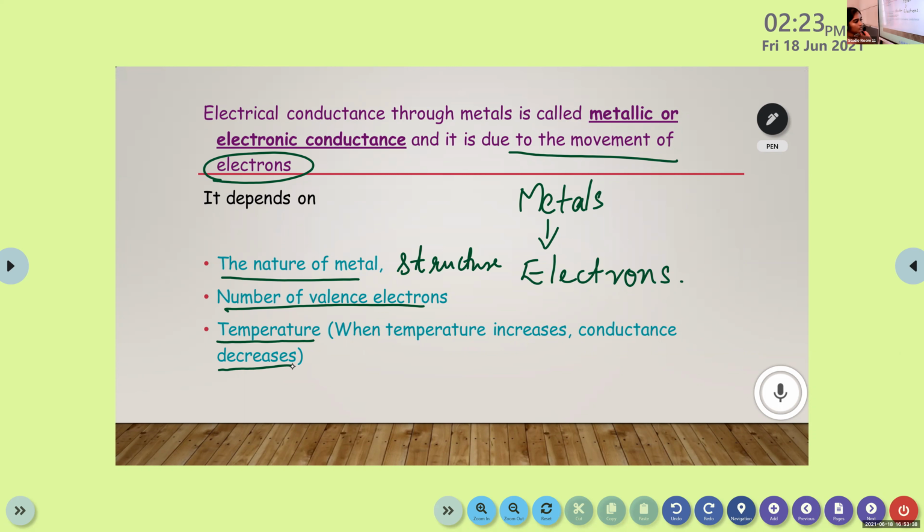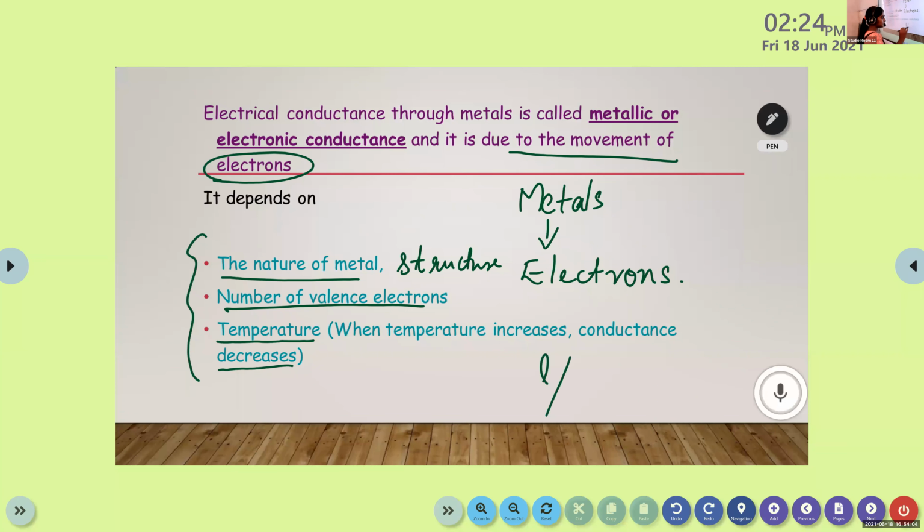Yes, Punya, what about the length and area of the metal? Yes, that relates to resistance. That equation is the same. Here we are just considering these other factors. The changes in nature of metals, number of valence electrons and temperature will affect the value.